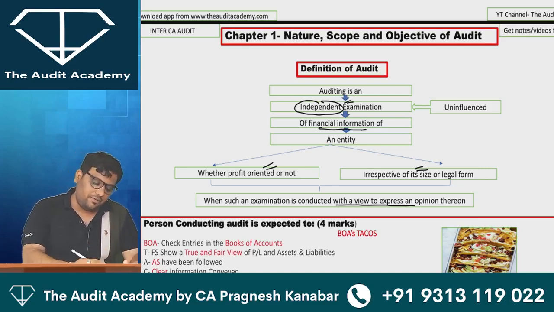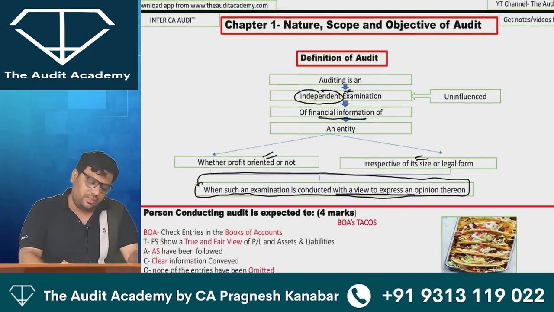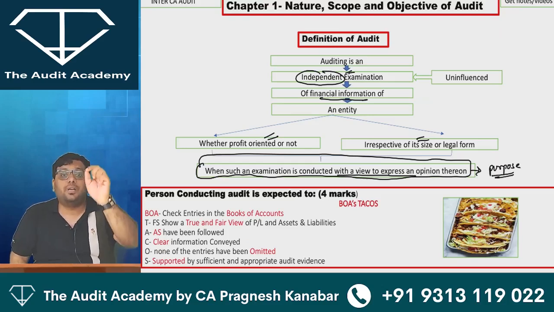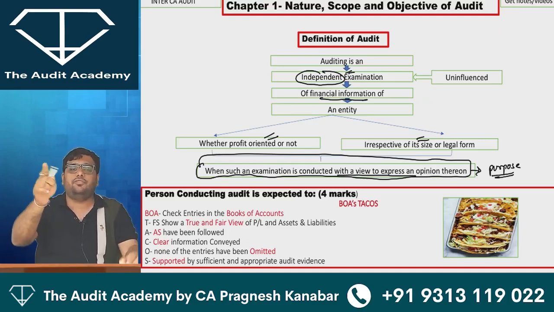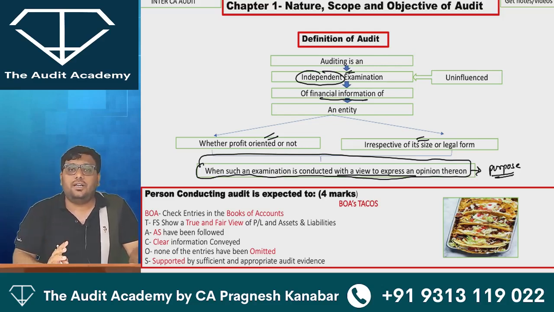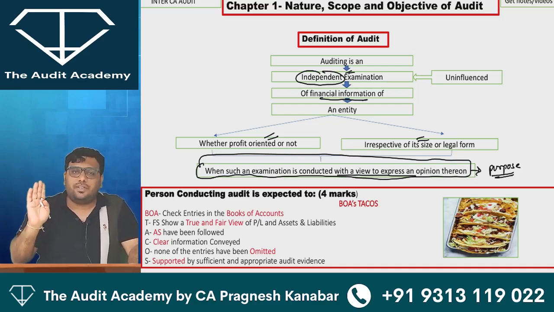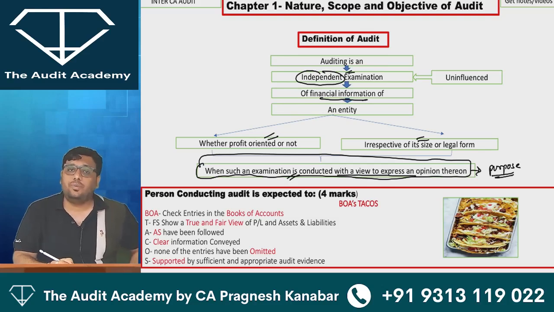The last line tells you the purpose. One more time: auditing is an independent examination of financial information of an entity, whether profit oriented or not, irrespective of its size or legal form, when such an examination is conducted with a view to express an opinion thereon.